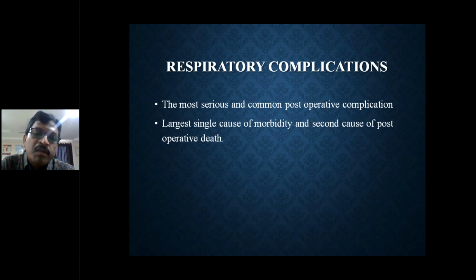That is the morbidity, which is why we call it the largest single cause of morbidity. But postoperative deaths are because of irreversible damage to the heart mainly. So cardiac comes first, and respiratory complications in the form of laryngospasm, bronchospasm or aspiration pneumonia, also called acid aspiration syndrome, is the second cause of postoperative death.